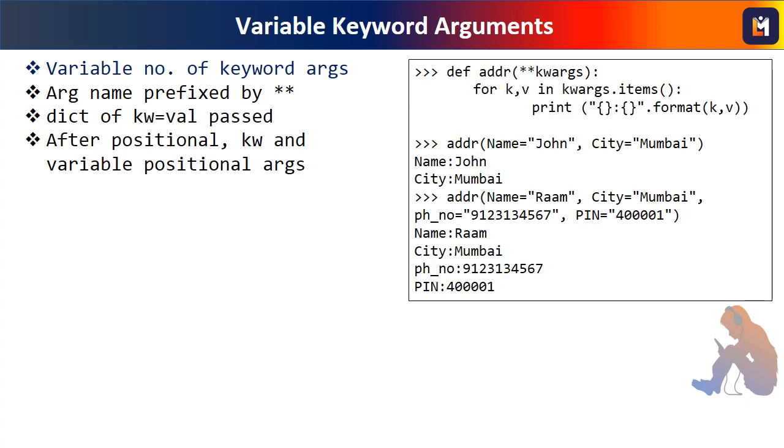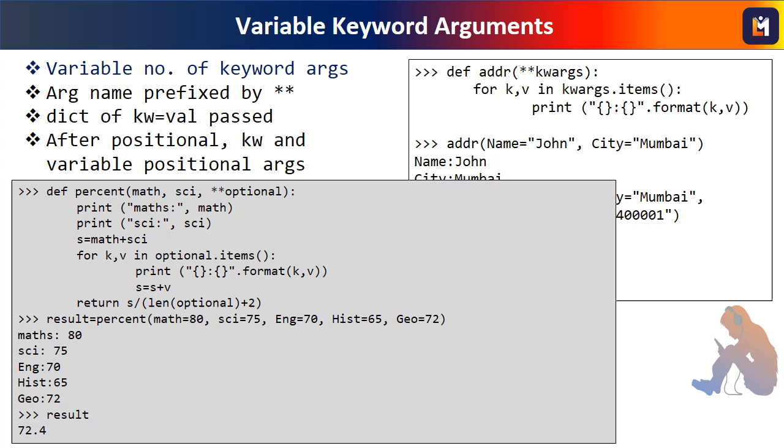The function is an address function, which may be passed any number of address elements like name, city, phone number, PIN, etc. The dictionary of key value pairs is then traversed using the items method of the dictionary, with which we are all familiar.